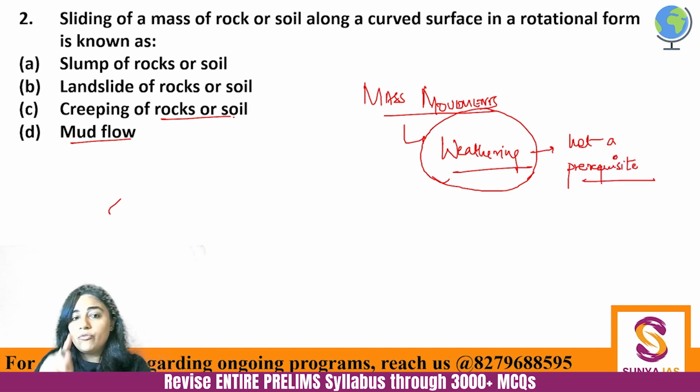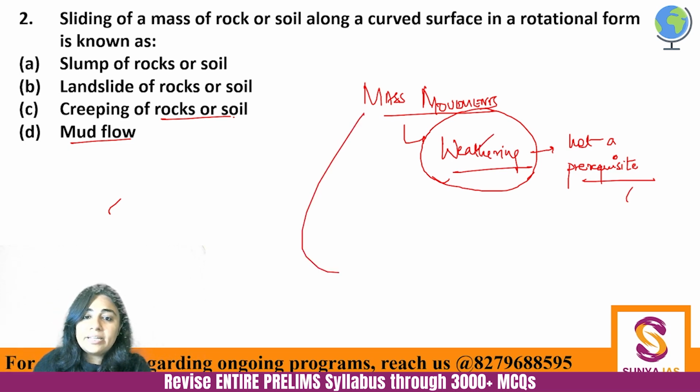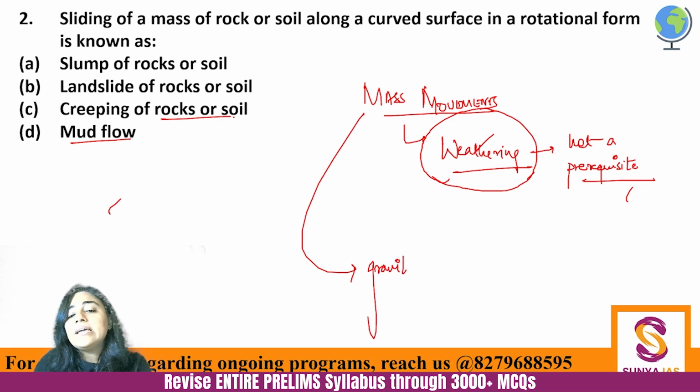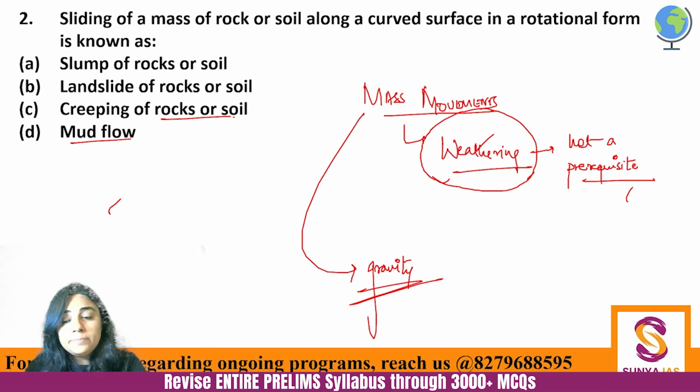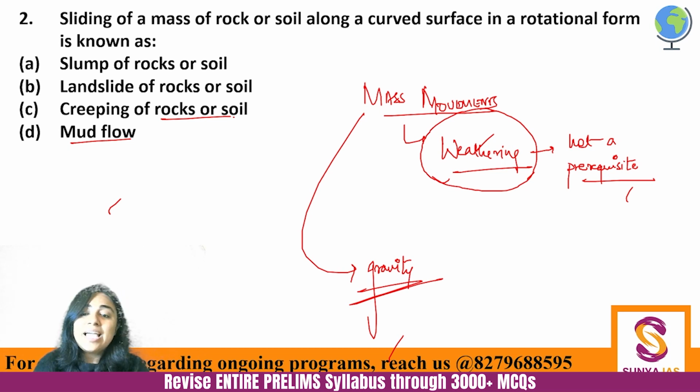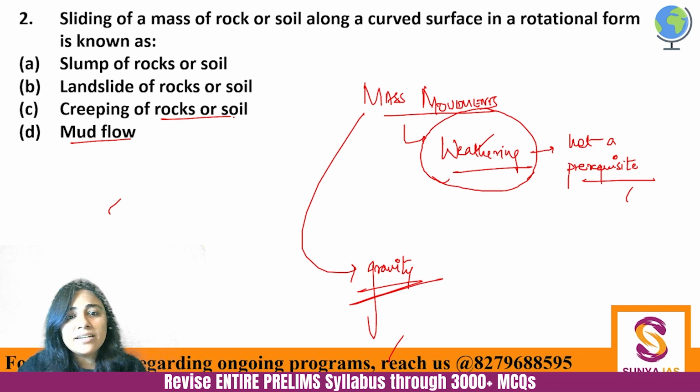It aids the mass movement. A weathered surface will be easily moved downhill. But the only thing that is required for a mass movement is actually gravity. Because of the pull of gravity, mass movements happen. And if weathering has already happened, then it is an added advantage. Of course, it's not an advantage because it will always lead to a lot of loss of human lives, but you know what I mean. Weathering will aid the mass movement, but it is not a prerequisite for mass movement.